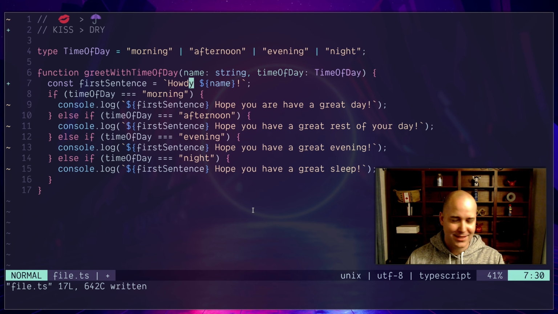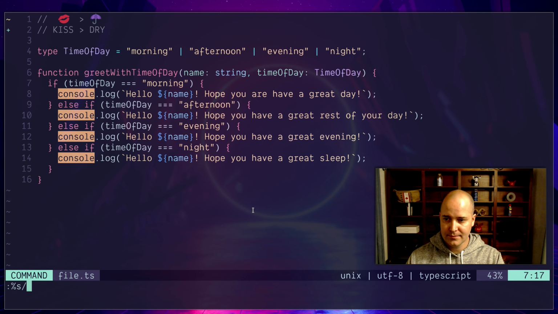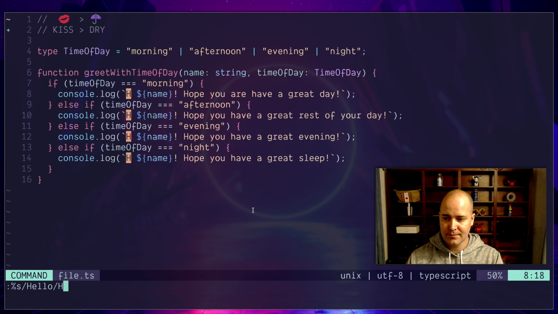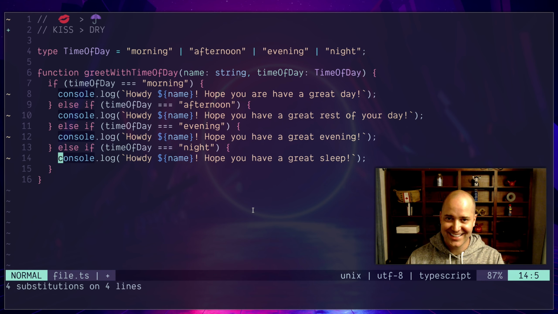It was way better when we just had it like this. And if somebody said you need to change all these hellos to howdy, then I would say, okay, let's do that, right? And if you're using Vim, it's not that hard. First try, actually. No editing. I got it on the first try. It's really hard to type when people are watching. All right, so I think it's just easier to read it as it currently is. You have them all in a row like this.